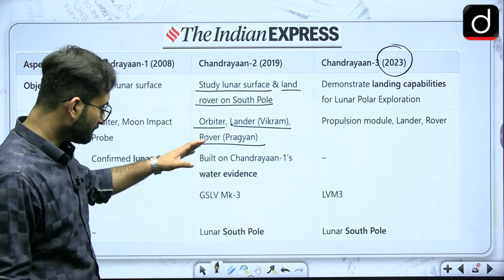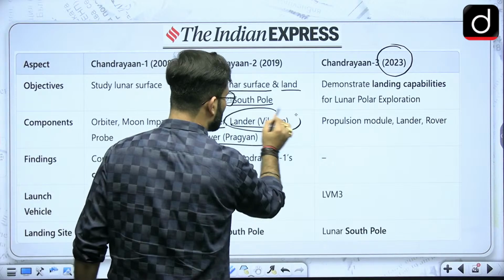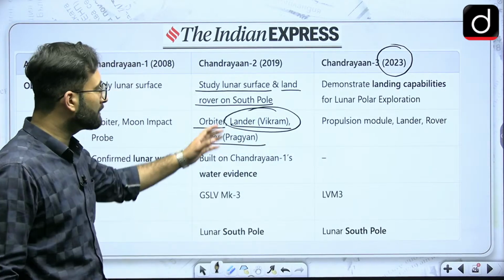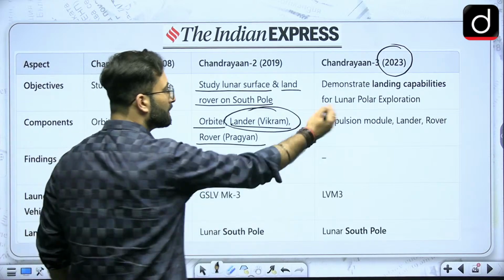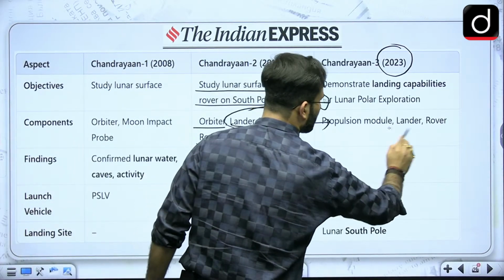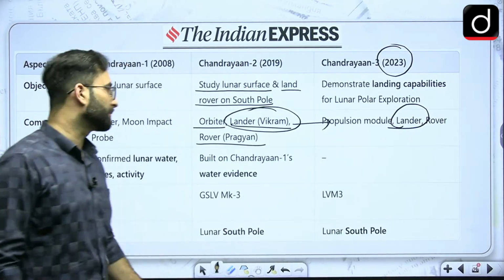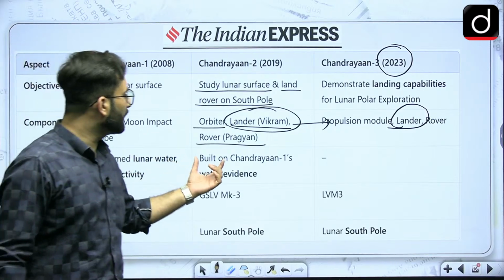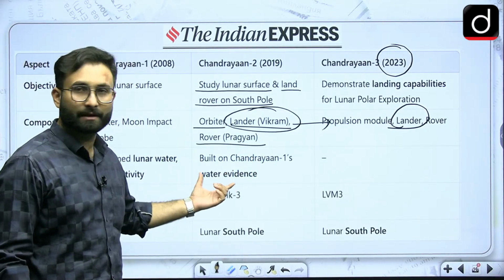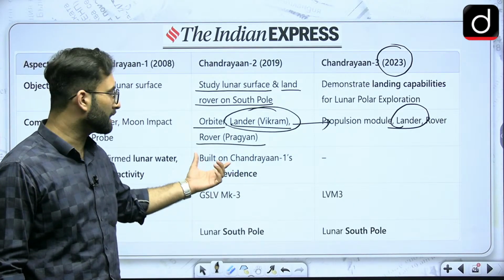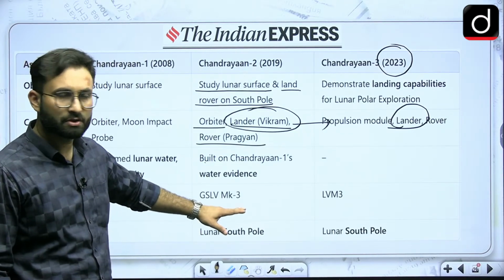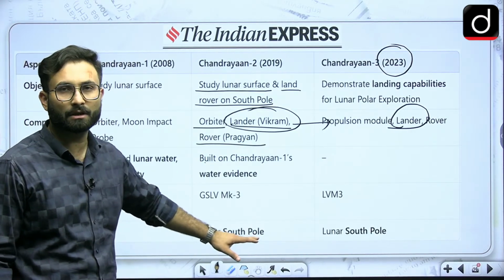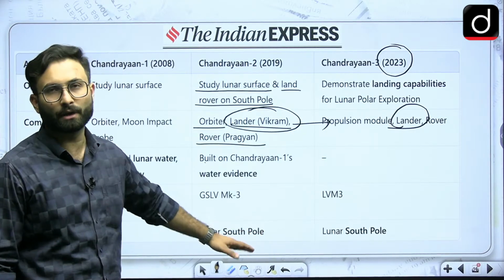Okay, since Vikram was not successful in going for the soft landing, we have sent the same lander, or you can say the name of the lander was the same in the third mission, Chandrayaan 3, that is where we had the lander, Vikram. Coming to the next one here, built on the Chandrayaan 1's water evidence. Okay, so that is also there. They have actually gone for the reconfirmation of that. GSLV Mark 3 was the launch vehicle over here, and they have tried to land it on the south pole.